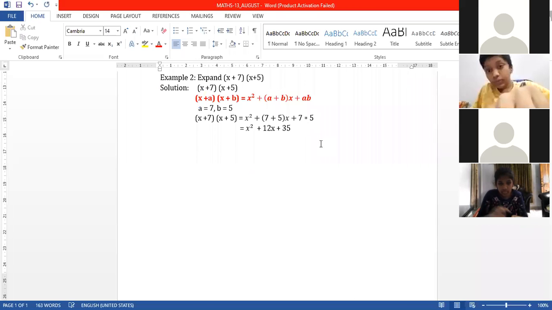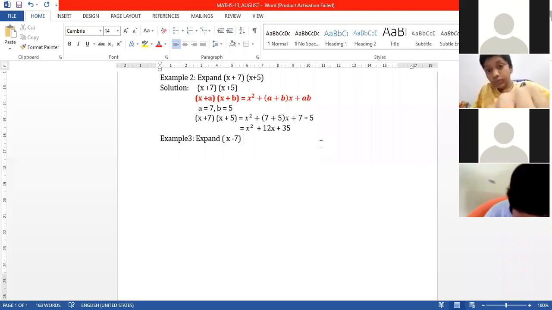Note down example 3. Expand (x minus 7), second bracket (x plus 11).